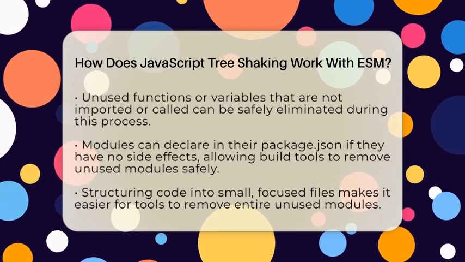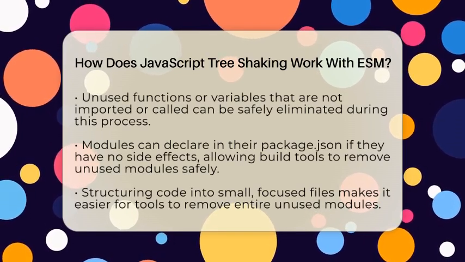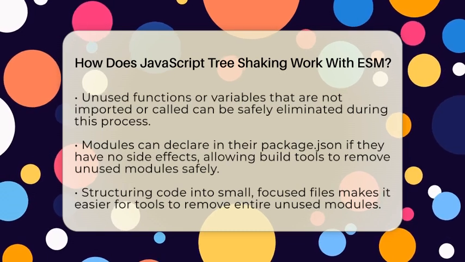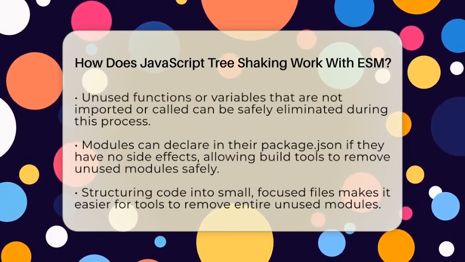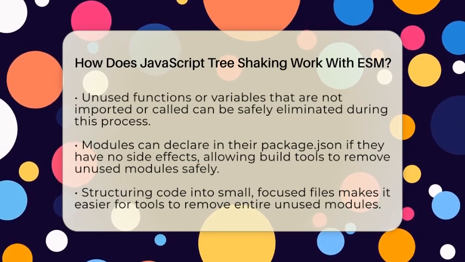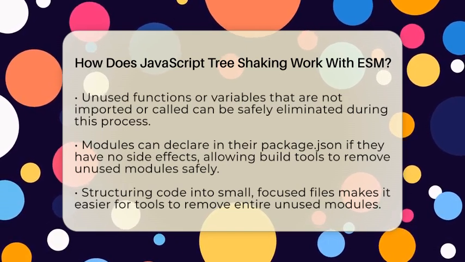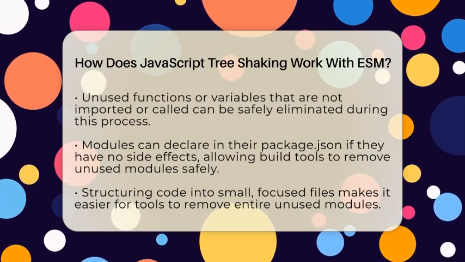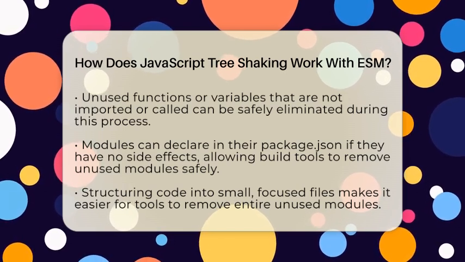Another important aspect is side effects. Some modules do things when they are loaded, like change the web page or start a timer. To help with tree shaking, packages can declare in their package.json file that they have no side effects. This tells the build tools that it is safe to remove unused code from those modules.